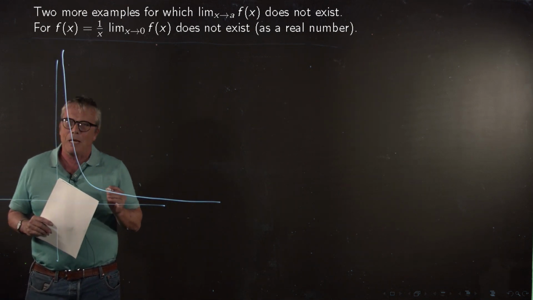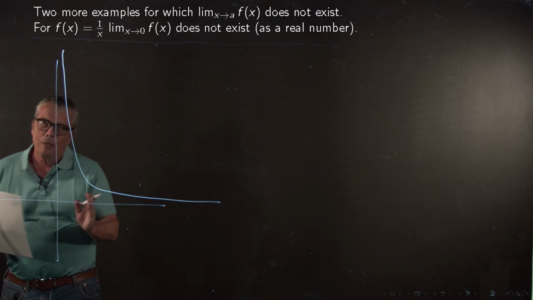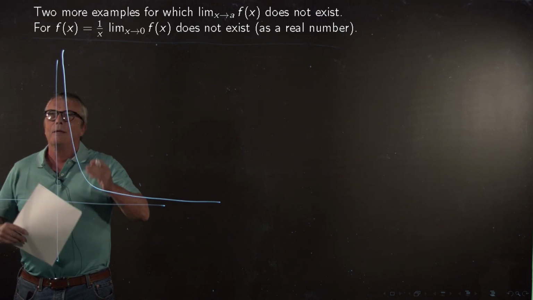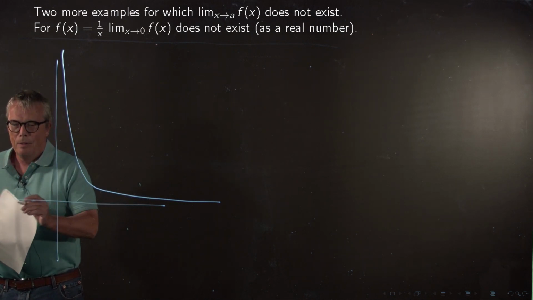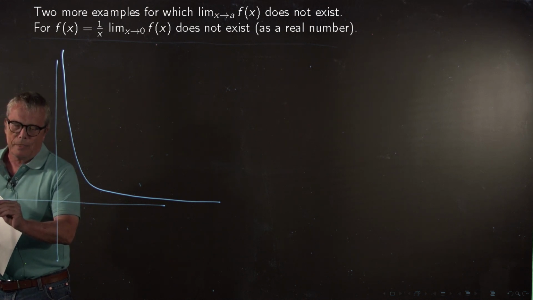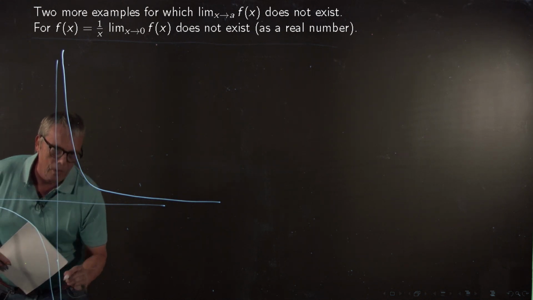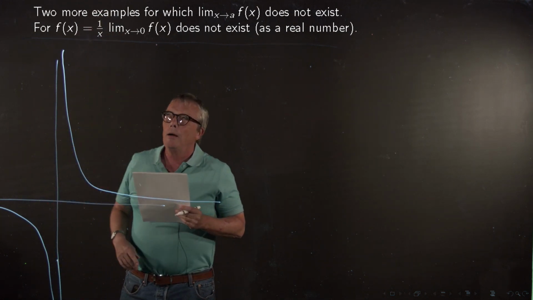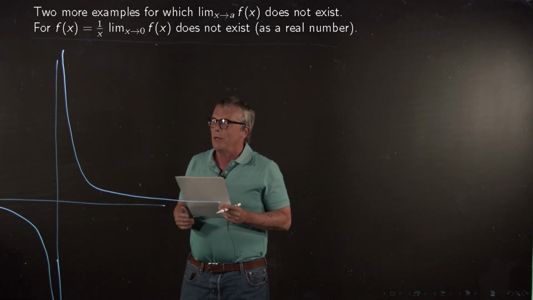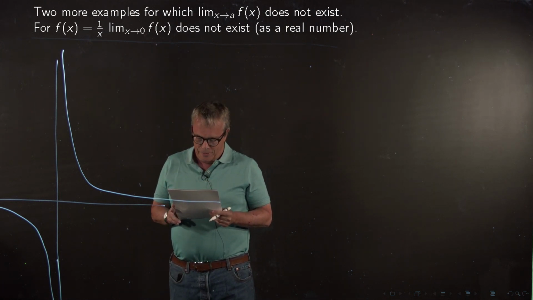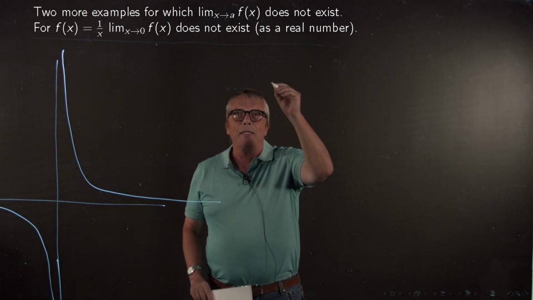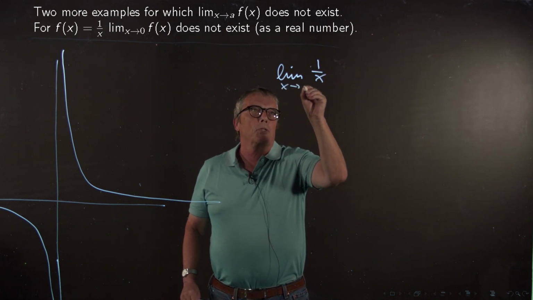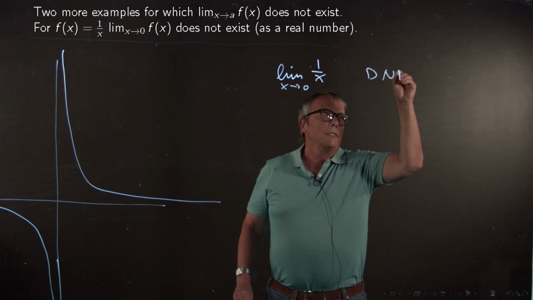And on the negative side, if x approaches 0 but being negative, then negative 1 over a million is negative a million. So it looks like that. So in other words, at 0, the function explodes either in the plus infinity direction or in the minus infinity direction. So in that case, the limit of 1 over x, x approaching 0, does not exist.